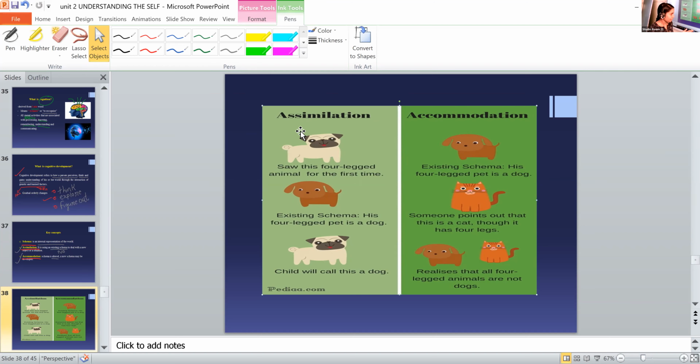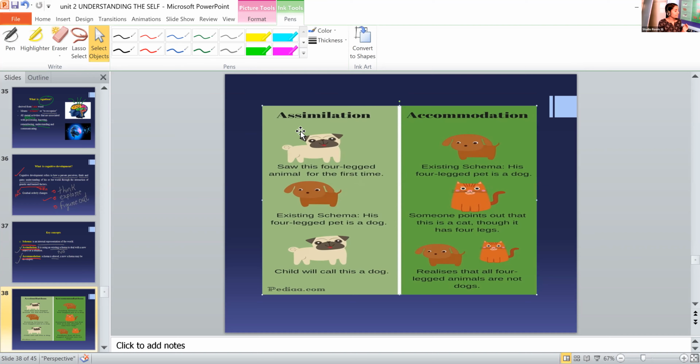Everyone's schema is different. For a 2-year-old child, the schema is about animals, birds, and all, right? He doesn't explore the environment as much as us. So his schema is mainly related to animals and all. So for an example, in the case of assimilation, there are two concepts. One is assimilation and one is accommodation.